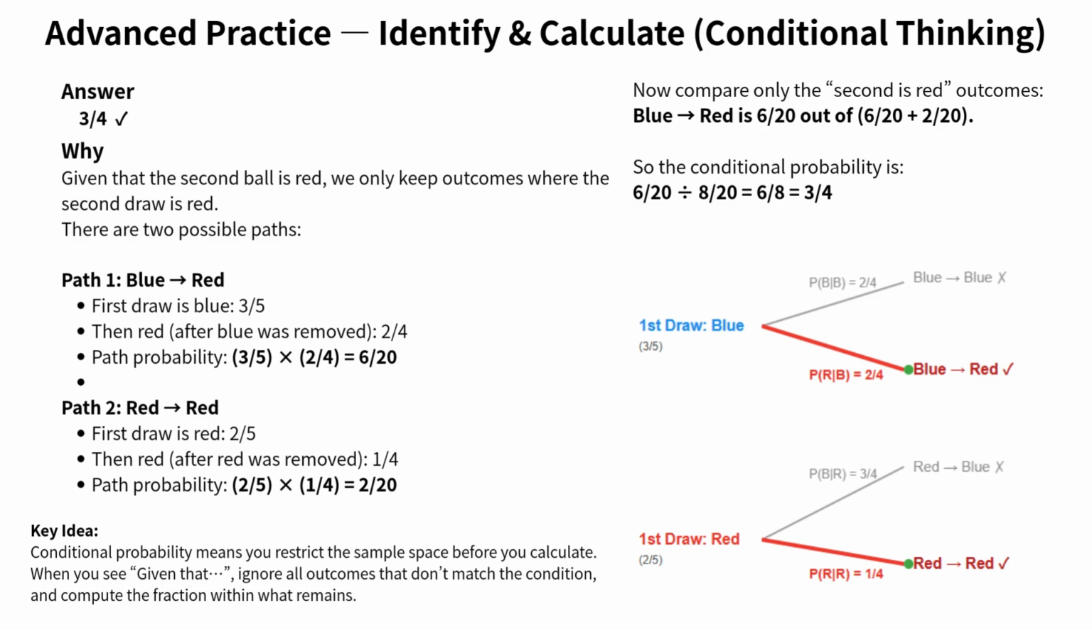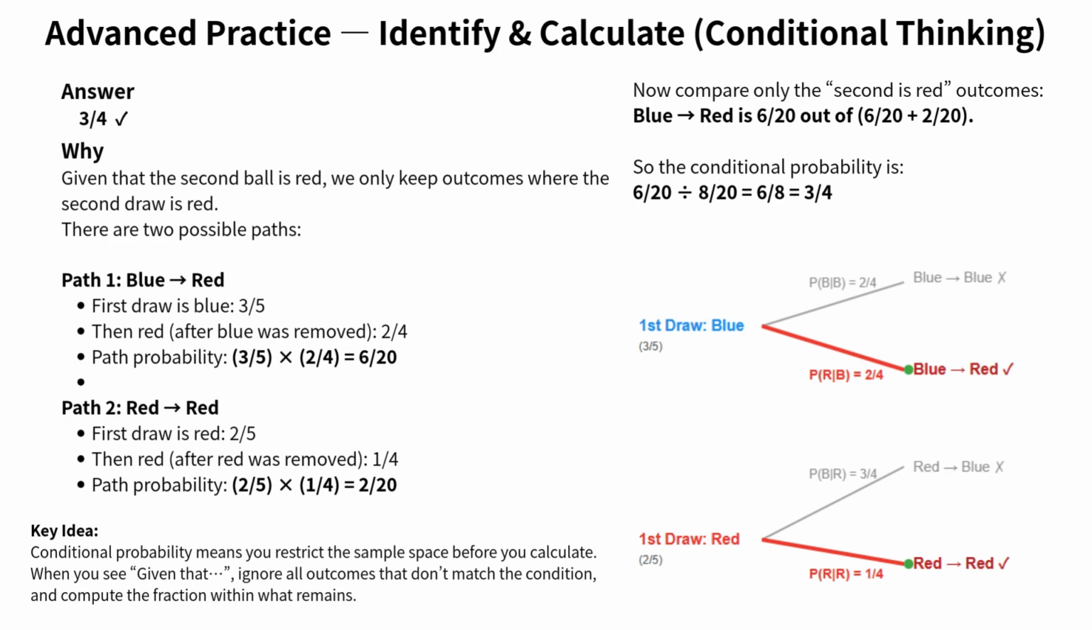When you see the phrase "given that," you do not start by multiplying everything blindly. You first restrict the sample space. In other words, you throw away every outcome that does not match the condition. Here, the condition is, the second ball is red. So we only keep cases where the second draw ends up red.